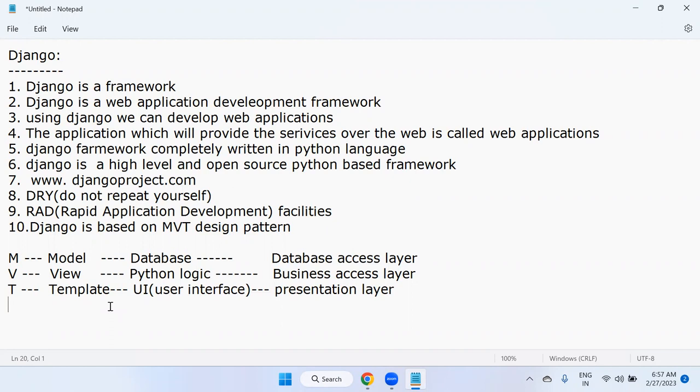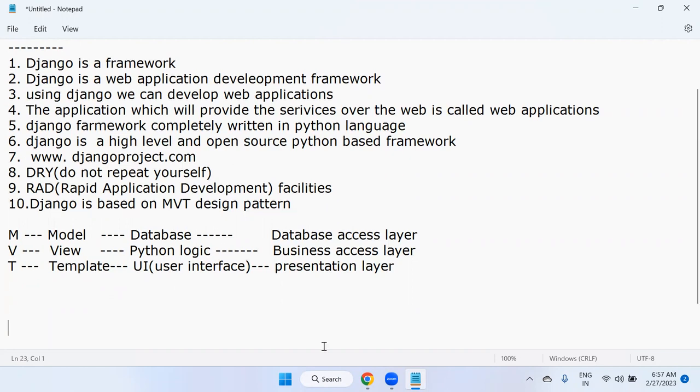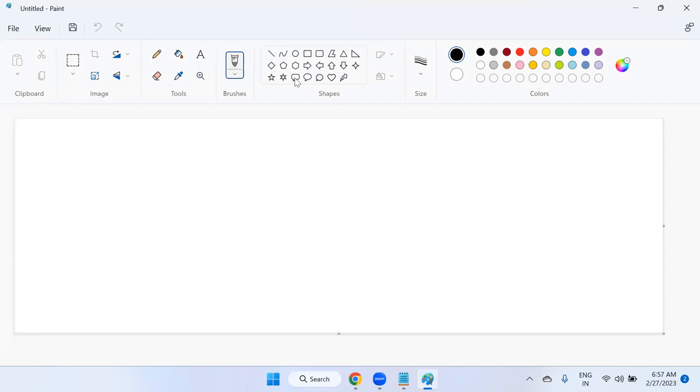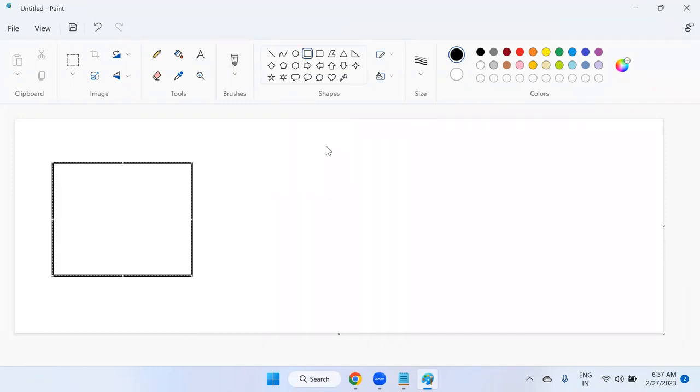Okay, I'll show you a diagrammatic representation also, of what exactly this pattern is and how it works. For example, let us consider this diagram. For better understanding, I'm creating one simple diagram here. Try to understand. This is the UI, user interface. Some design will be there.